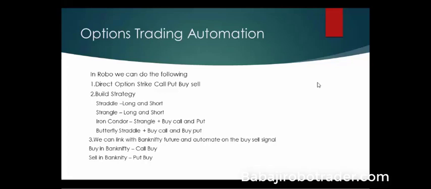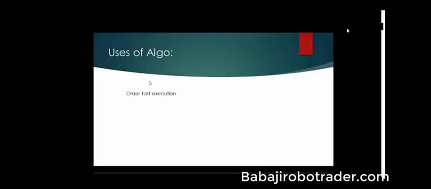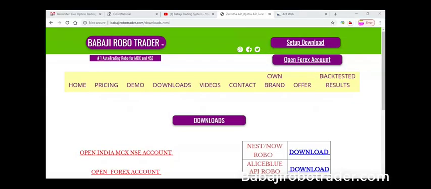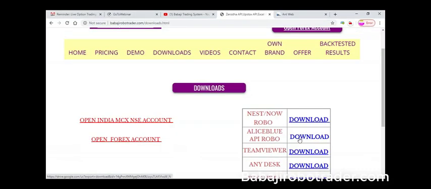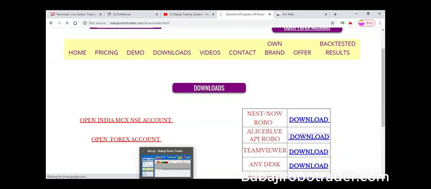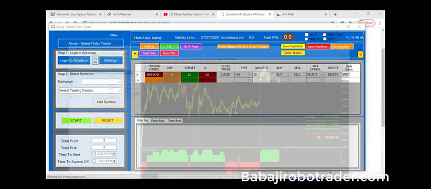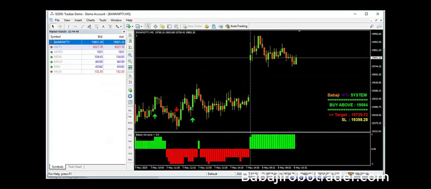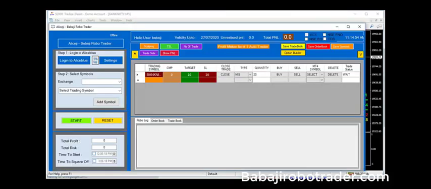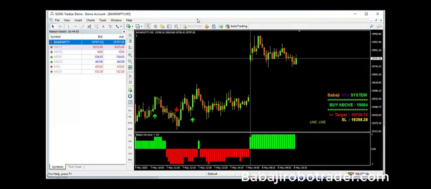I will explain how we can do it one by one. For auto trading, you can visit our site babajirobottrade.com. In our download section, we have given a separate file for the API. Press download, and after the download, install those files. You get two icons on the desktop. The first is the LSG and the second is the MT4. Currently I have activated both, the LSG and the second software, MT4.